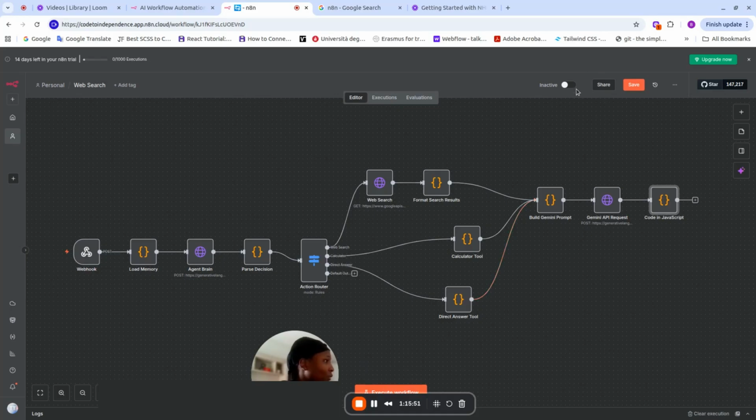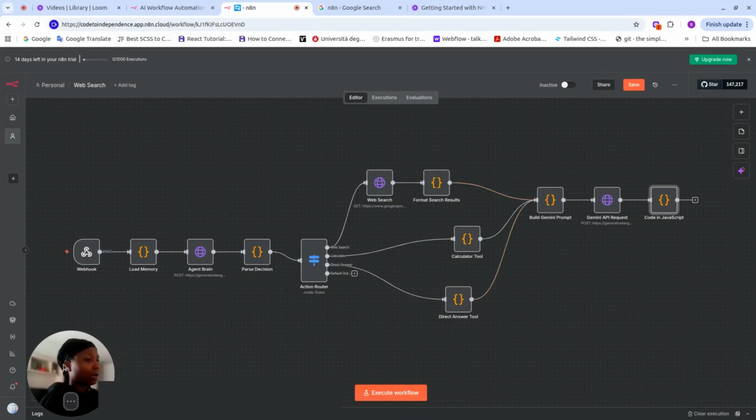So that is it. Now that our flow is done, we're going to go ahead and test our flow. Before we move to Postman, we're going to click on execute workflow and see how the node flows. At each stage, it will be waiting for something, but just for testing purposes, to see if it really wants to wait for something.